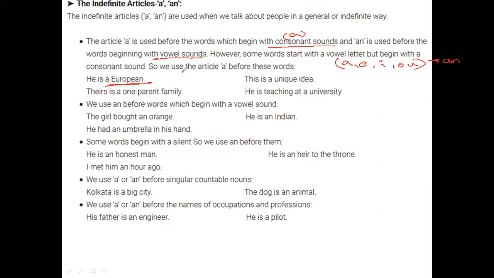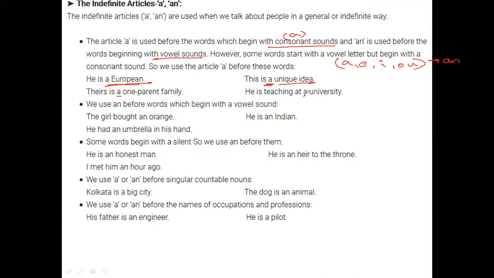He is an Indian. Okay. This is a unique idea. This is like a unique idea, and it won't be having "an". Okay. There is a one parent family, not an one parent family.